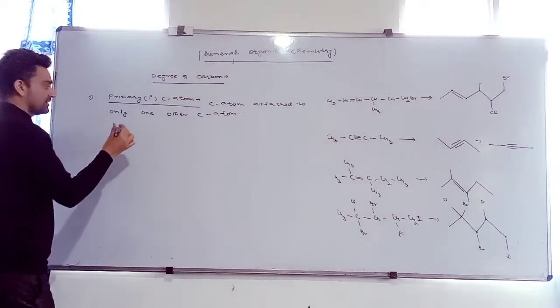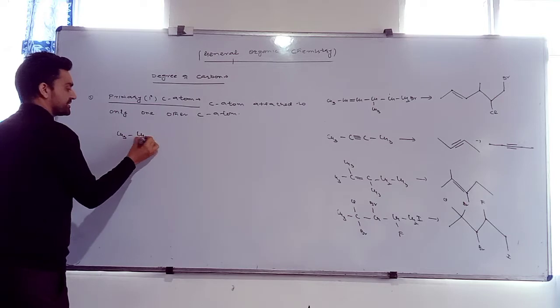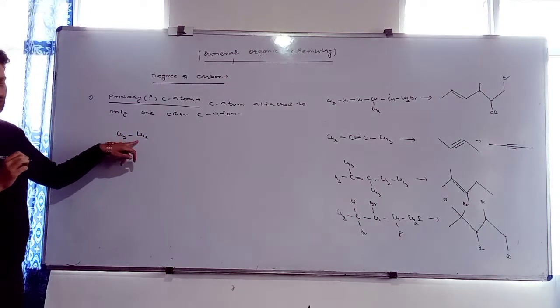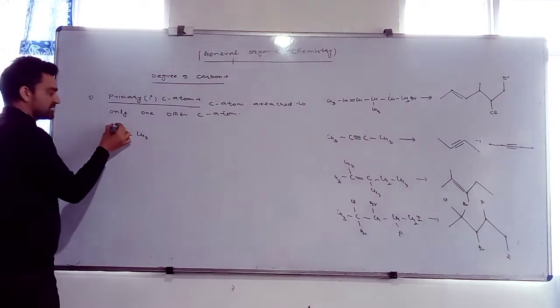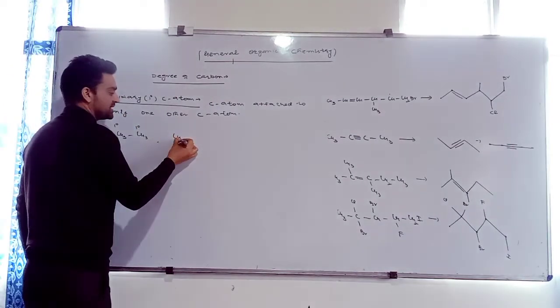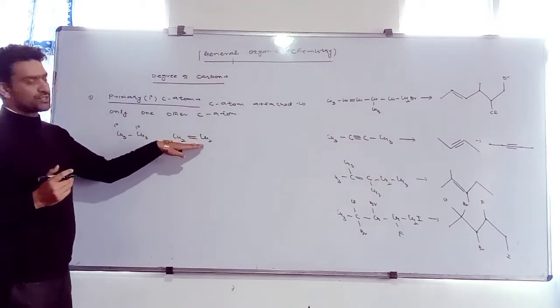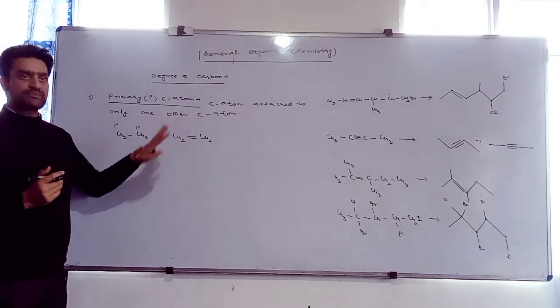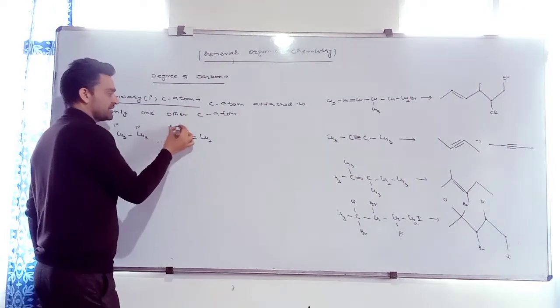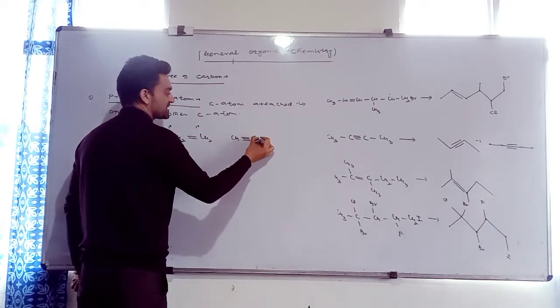For example, CH3 single bond CH3. Each carbon is attached to only one other carbon atom. This is primary. One more example: CH2 double bond CH2. Here, each carbon is attached to one other carbon by a double bond. It's also 1 degree. Another example: CH triple bond CH.